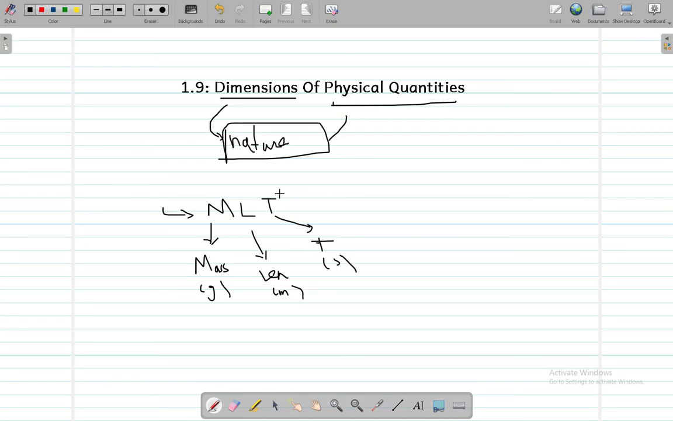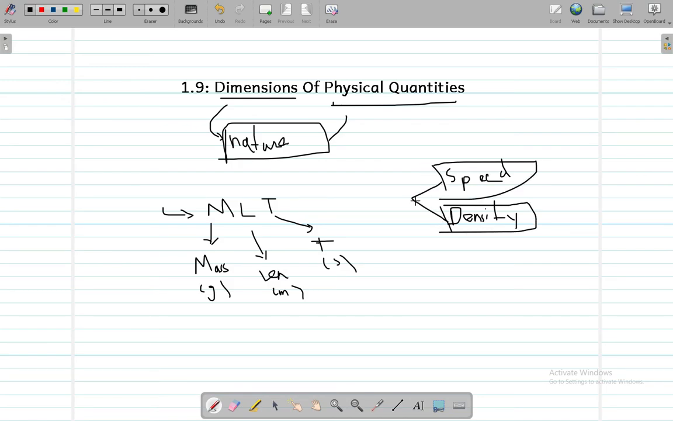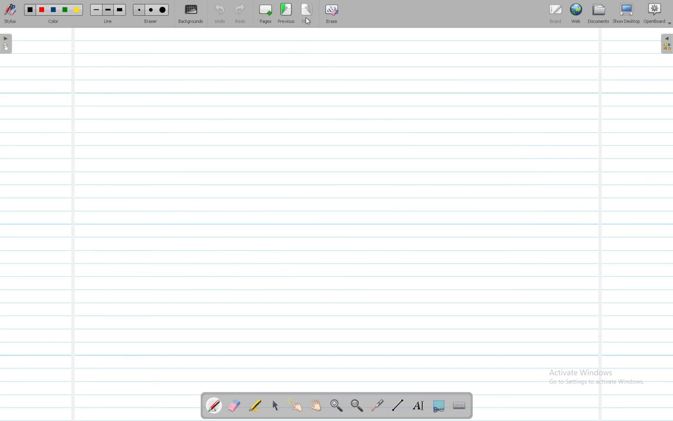Now in physics we denote every other quantity, for example speed, or maybe density. Let me write density over here. Density and speed are both physical quantities, and we represent them in this form, which is called MLT. Now I'm going to show you how to represent a quantity in this form, which is mass, length, and then time. First of all, let's think of a question.